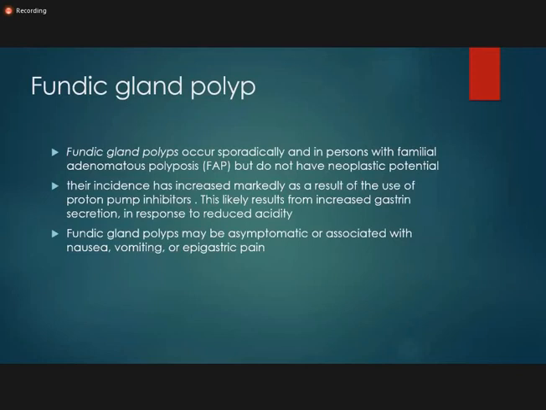So they take the proton pump inhibitor. These proton pump inhibitors increase the secretion of the gastrin, and this can cause the formation of the fundic gland polyps. Okay, the fundic gland polyps may be asymptomatic, or they may be associated with nausea, vomiting, or epigastric pain.